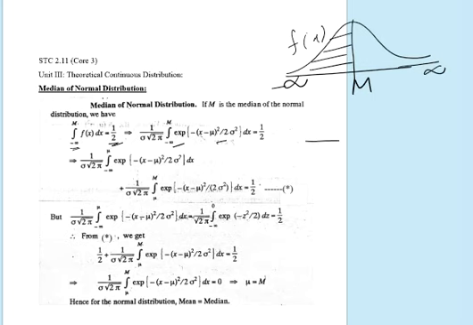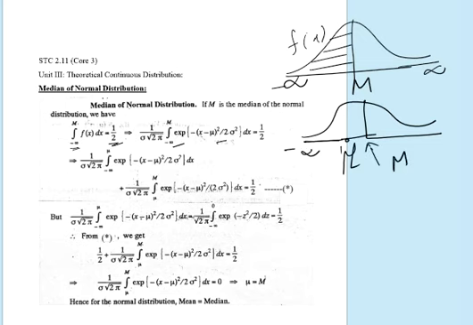dividing into two parts. Suppose mu is any point in between minus infinity to m. This point is suppose mu, this point is m suppose. So, dividing the integration from minus infinity to m as minus infinity to mu plus integration from mu to m.